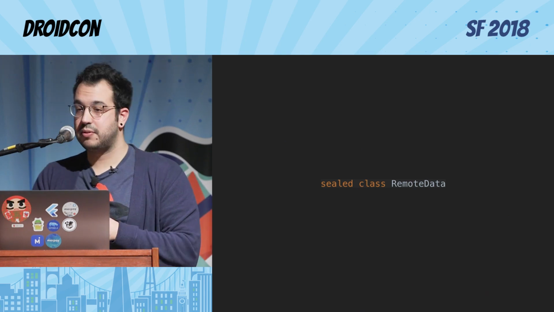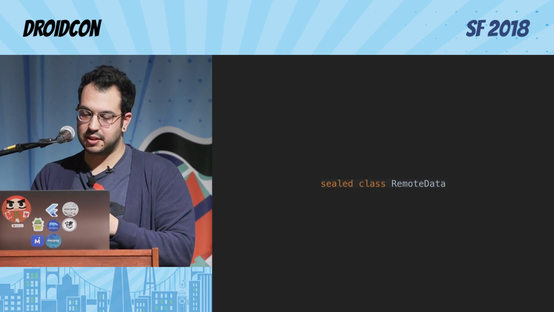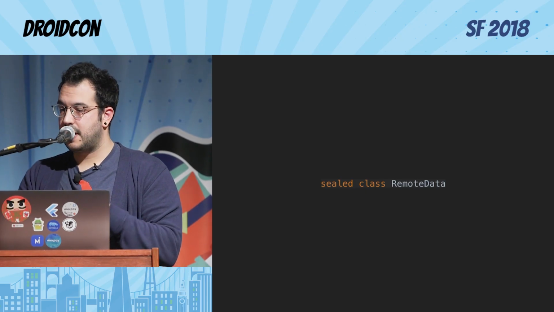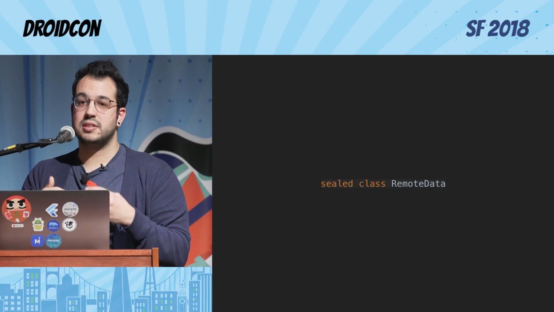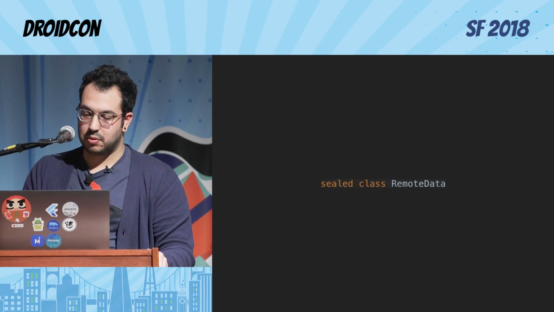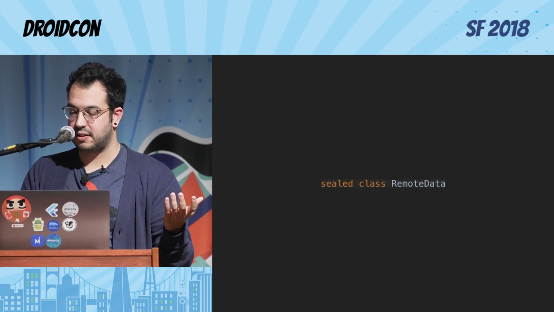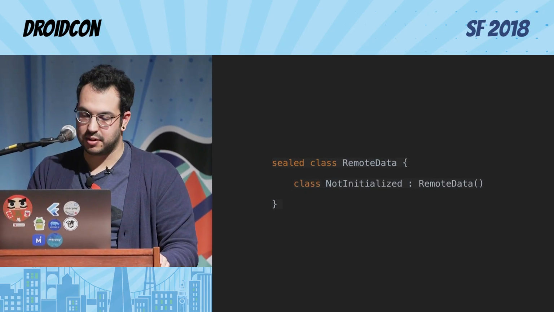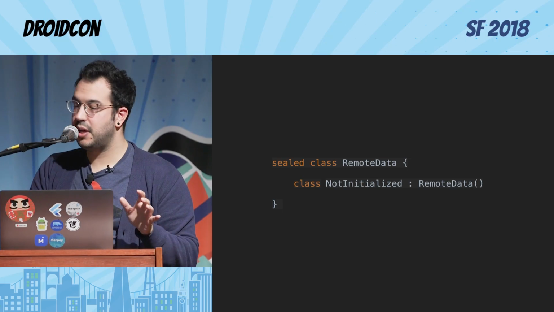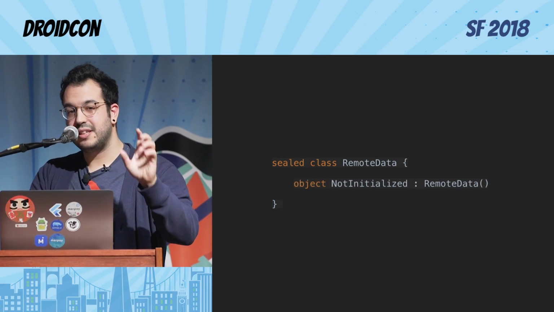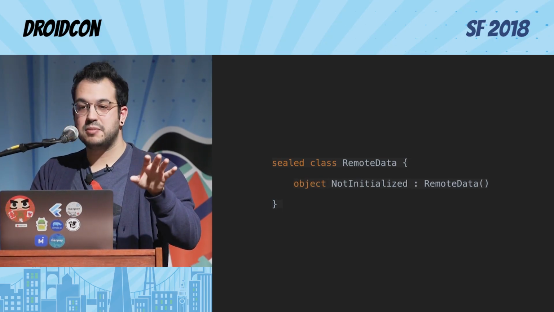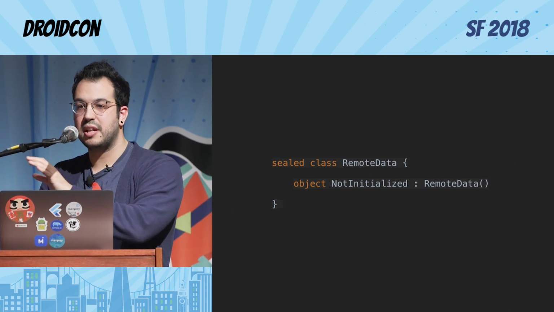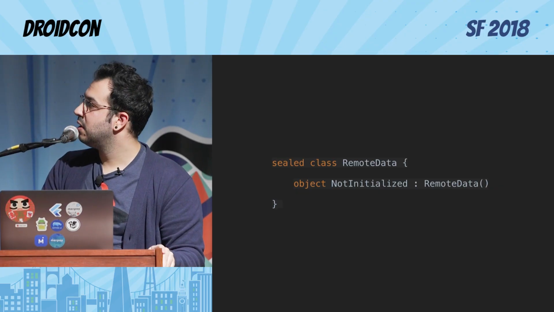So, for example, we have this RemoteData sealed class in the Mercari code base. It's an open source project, actually. It represents any network request. So any network request states, right? So for example, what is the classic first state? Not even initialized. It's just waiting for something to be executed. And it's a class, but it could actually be an object because it's a singleton, right? Because not initialized means the same for all the network requests. It doesn't need anything specific for a different network request.